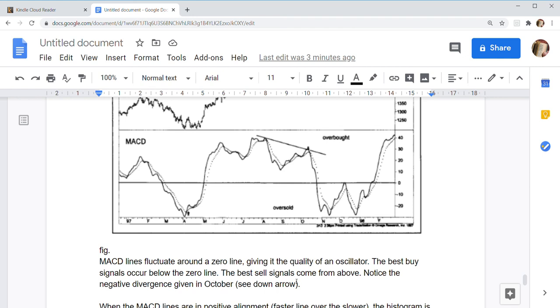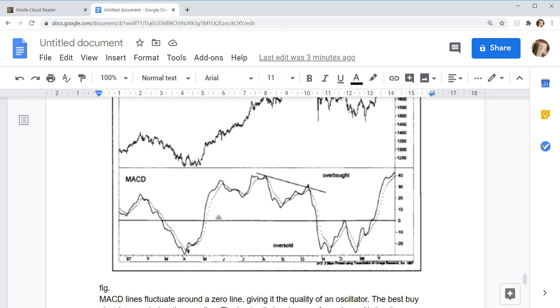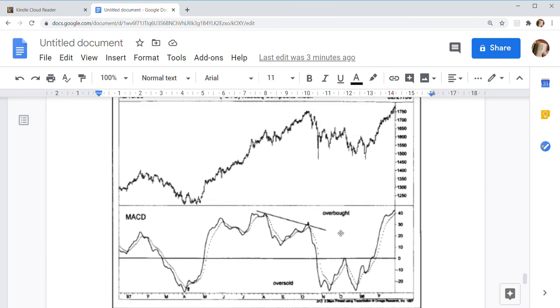The best sell signals come from above. Notice the negative divergence given in October. So this is a MACD line. Here it is giving a buy signal. So it is in the overbought zone, it is the oversold zone. Here it is giving a sell signal, here it is giving a buy signal.